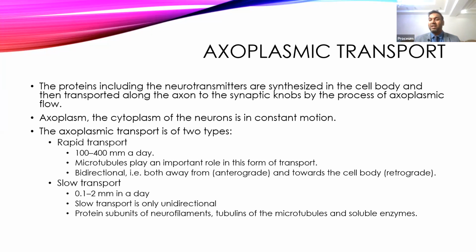Similarly, toxins like tetanus toxin: Clostridium tetani has an infection somewhere, say a hand injury, grows there and releases toxins. That toxin is transferred along the axon and affects our central nervous system. So these are the clinical significances of axoplasmic transport.